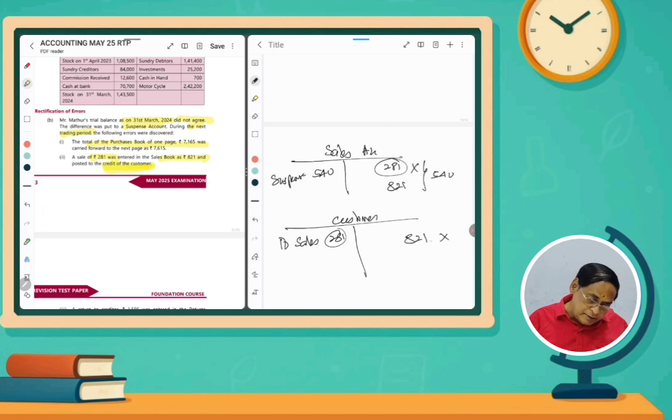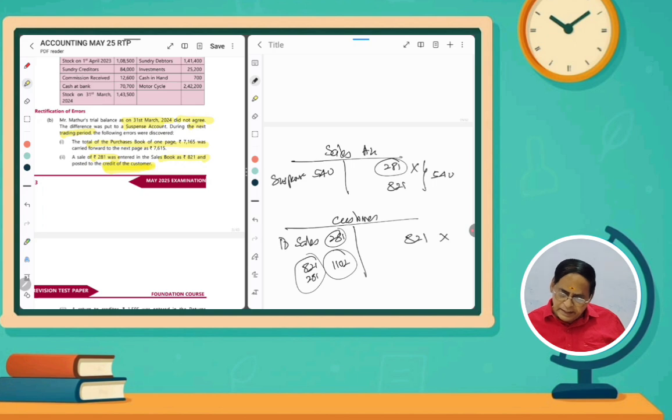So it is to be cancelled means the same amount 821 is to be debited. If we debit, it will be cancelled. And then this entry we have to put. So we have to add this also. So the total effect will be 821 plus 281, so 1102 rupees. 1102 rupees should be debited.